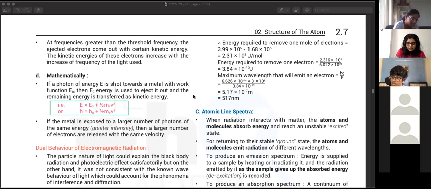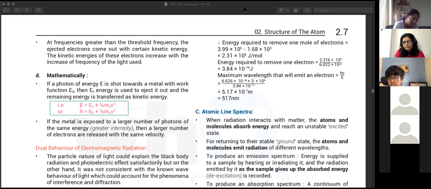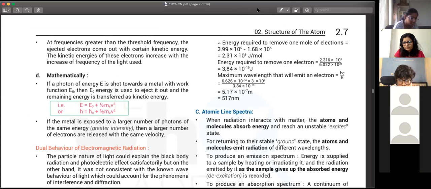2.31 divided by 6.022 will be 0.38. Oh no, energy required for 1 mole. After that, they converted it here. So the value that's coming over here is 3.84.